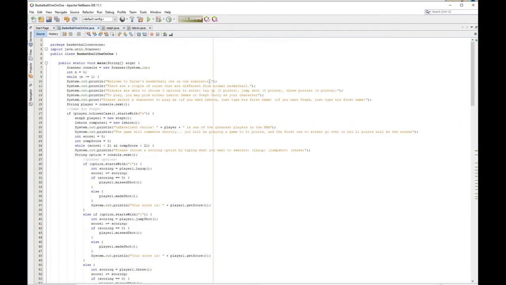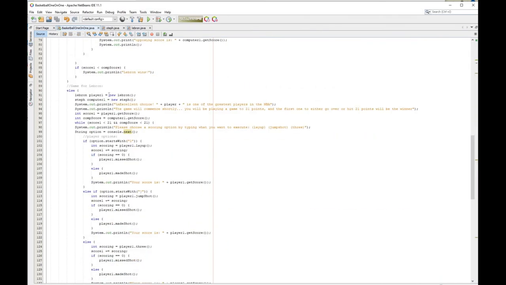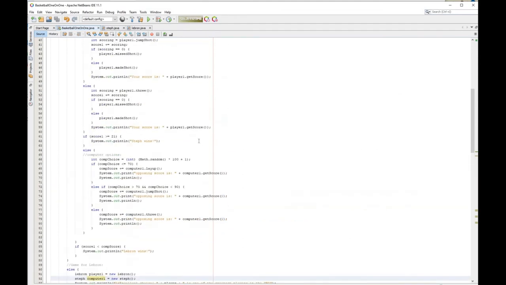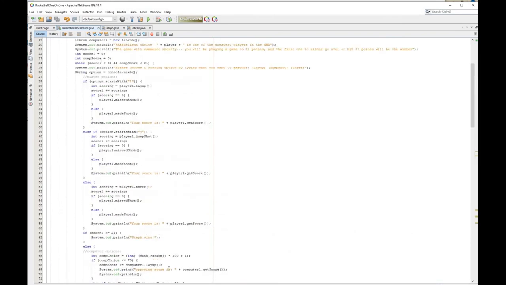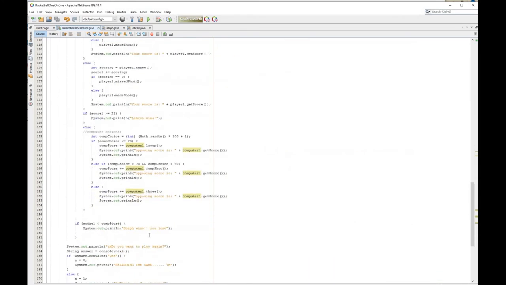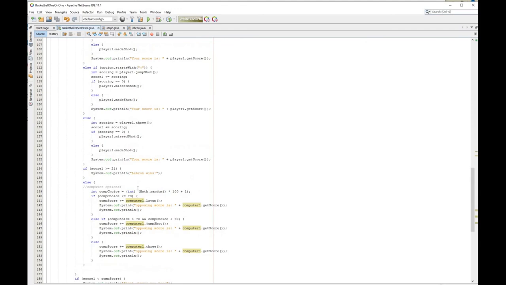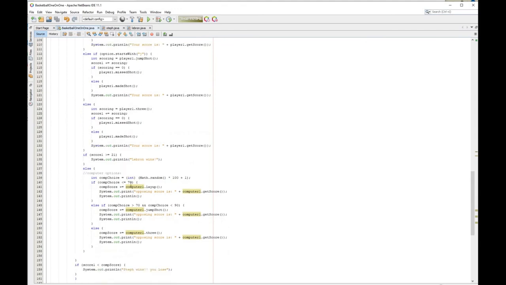Now if instead of putting in your string player, you put LeBron, then it would skip this if, and go straight to the else, and then you know you're playing LeBron. So then I make LeBron as player 1, and I make Steph as player 2, or computer 1, and then I do the same exact thing. Basically I just copied all of this code over down here, except for my Steph options, I made it so that,